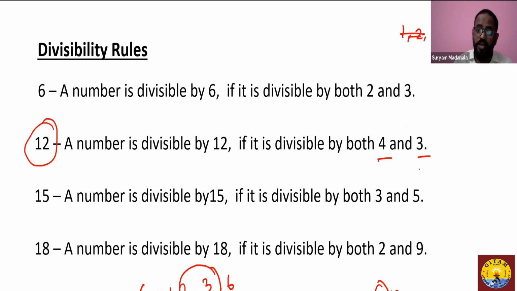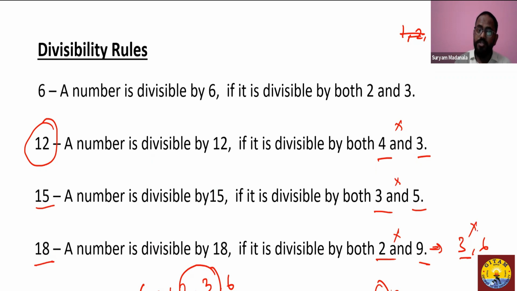So I see 4 and 3 are co-prime numbers, and the product of these two numbers is 12. The same way for 15: 3 and 5, both being co-prime numbers, and their product is 15. When it comes to 18, you see 2 and 9 are co-prime numbers, and their product is 18. Now for 18, you cannot take 3 and 6 as co-prime, because we have already checked that these two numbers are not co-prime.